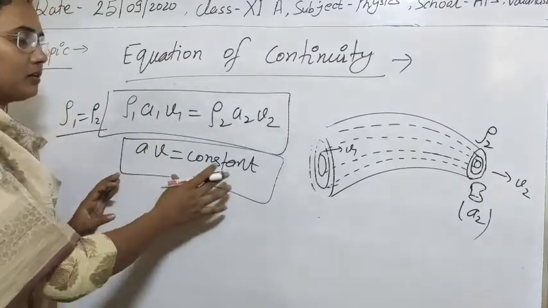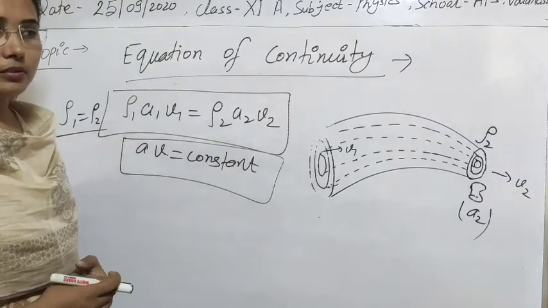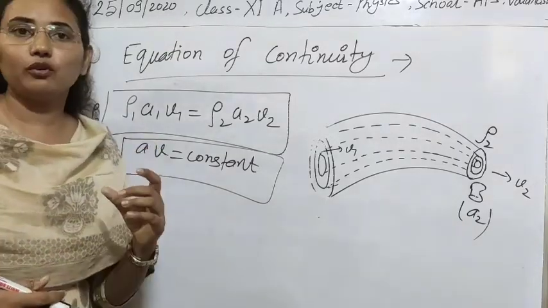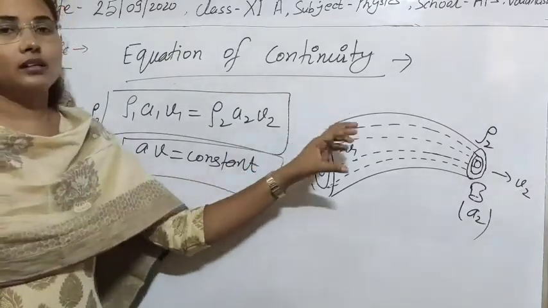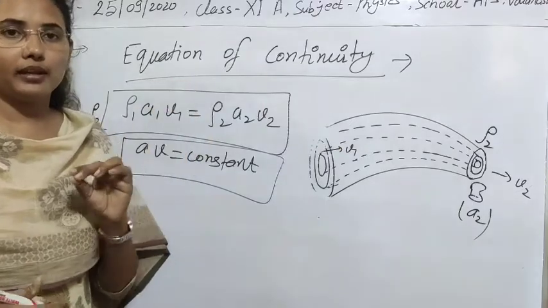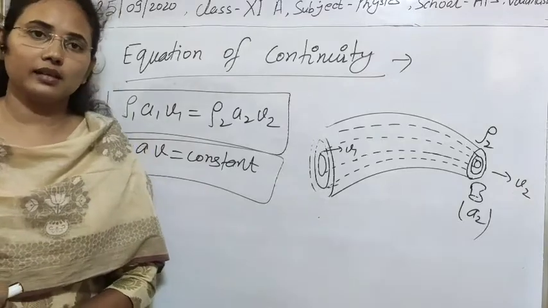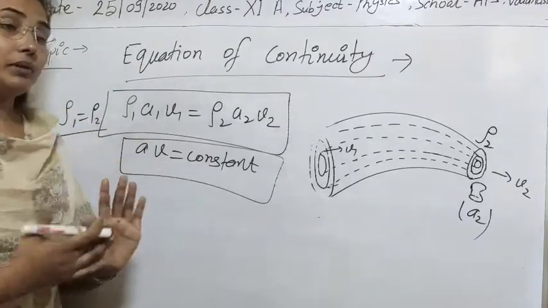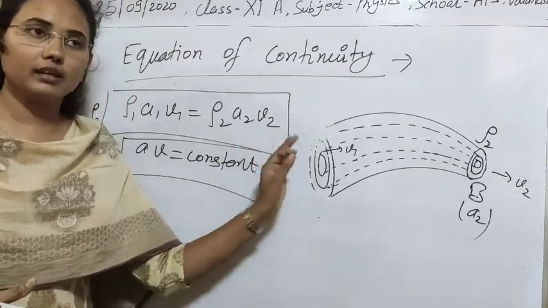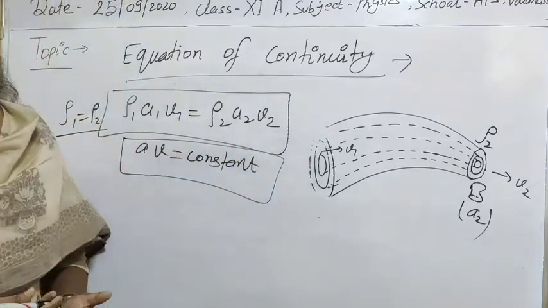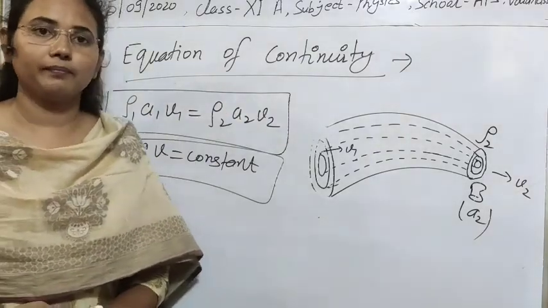So with the equation of continuity, we can also explain this. If we want a higher flow and speed of water, then we must make the pipe or tube with a smaller area. With the help of continuity, you can easily calculate or tell this. But the flow must be steady or streamlined. If the flow is not steady or streamlined, this continuity equation will not hold in that case. Okay.